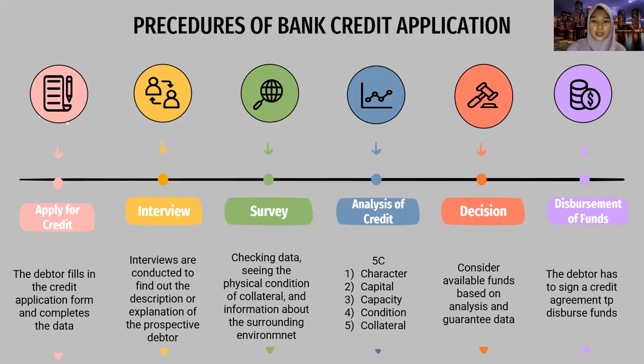The fourth step, analysis of credit. Analysis of credit has 5C. The first, character, the second, capital, the third, capacity, the fourth, condition, and the fifth, collateral. The fifth step is decision. Decision considers available funds besides the analysis and guarantee data. And the last step is disbursement of funds. The debtor has to sign a credit agreement to disburse funds.